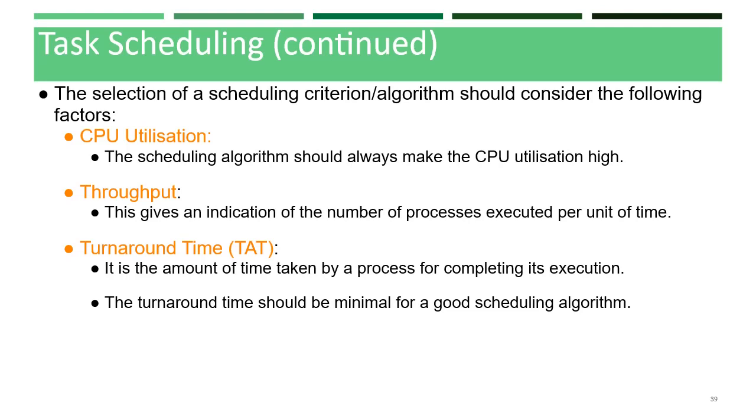Third one is turnaround time, TAT. It is the amount of time taken by a process for completing its execution. It includes the time spent by the process waiting for the main memory, time spent in the ready queue, time spent completing the IO operations, and the time spent in execution. The turnaround time should always be minimum for a good scheduling algorithm.